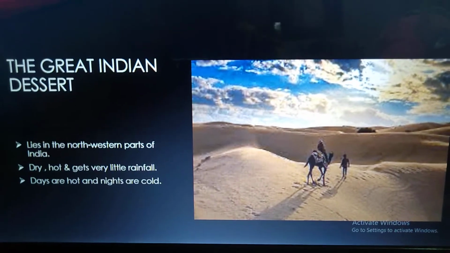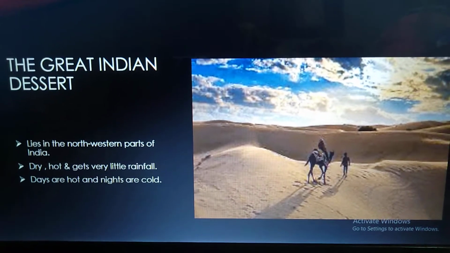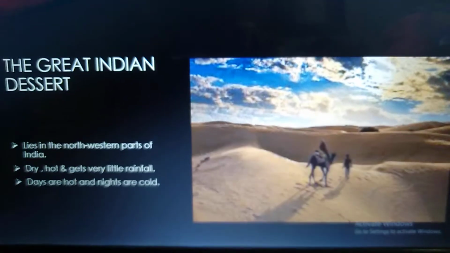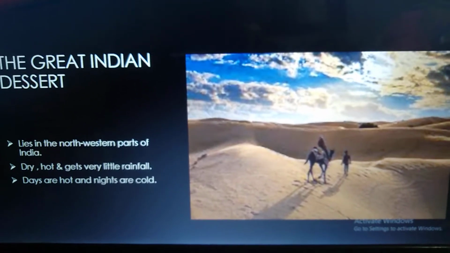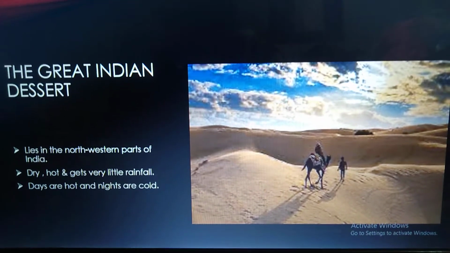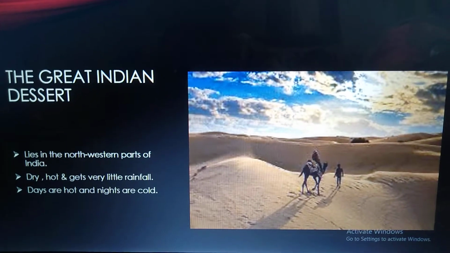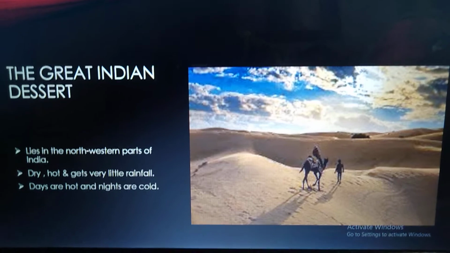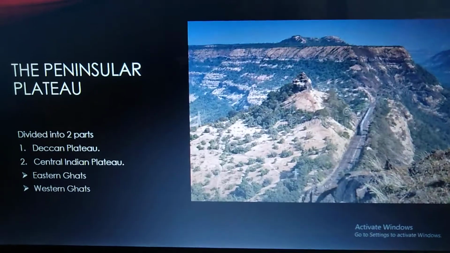In this region, the desert is very dry, hot and gets very little rainfall. Here, days are hot and nights are so cold. So, due to the harsh conditions, very few people live in this area because of this dryness and hotness and coldness. Okay, this is about the Great Indian Desert.